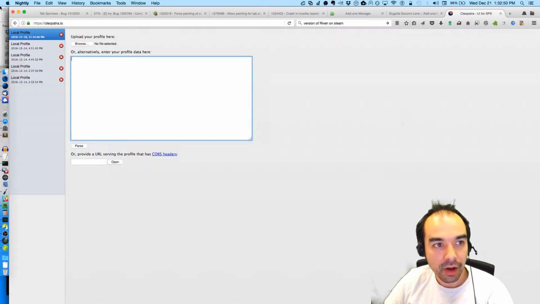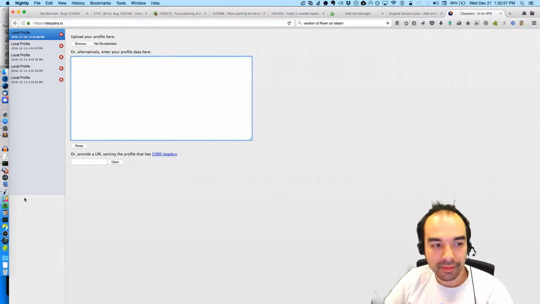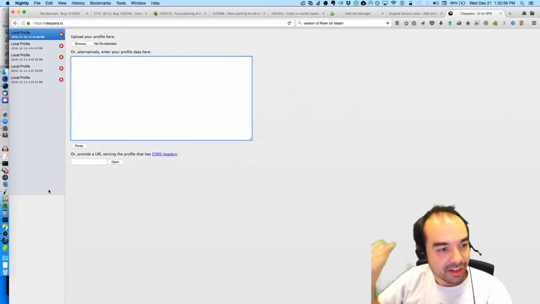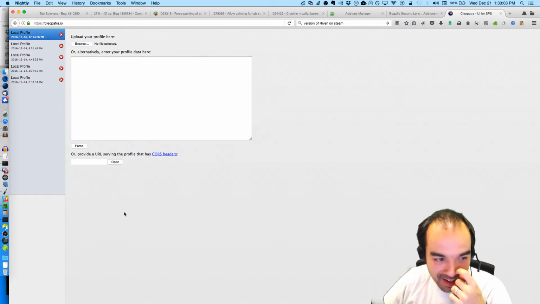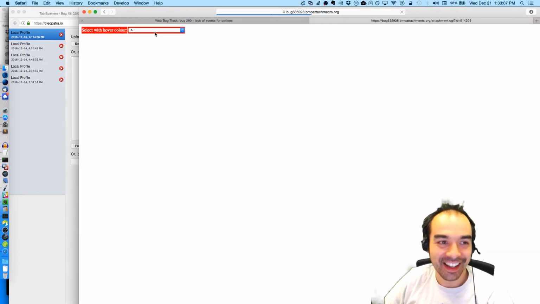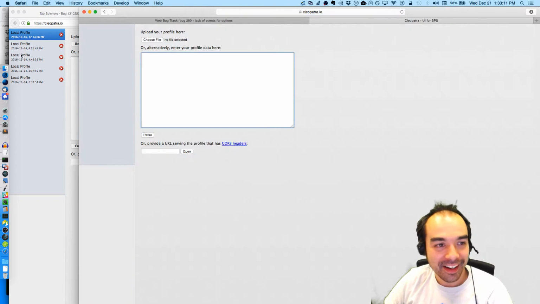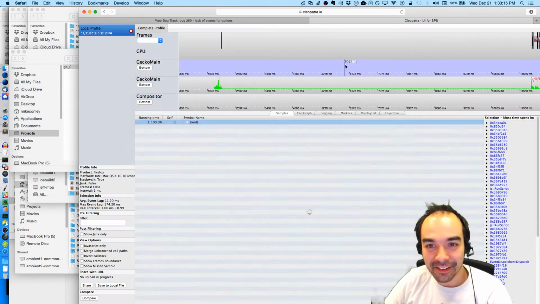Restore this tab. Okay, so let me update my nightly. Actually, nightly is up to date. Damn it. How am I going to do this? I might have to use an alternative browser. That's terrible. Okay, Cleopatra in Safari. Whatever, gets the job done. Let's take a look at what this profile looks like.